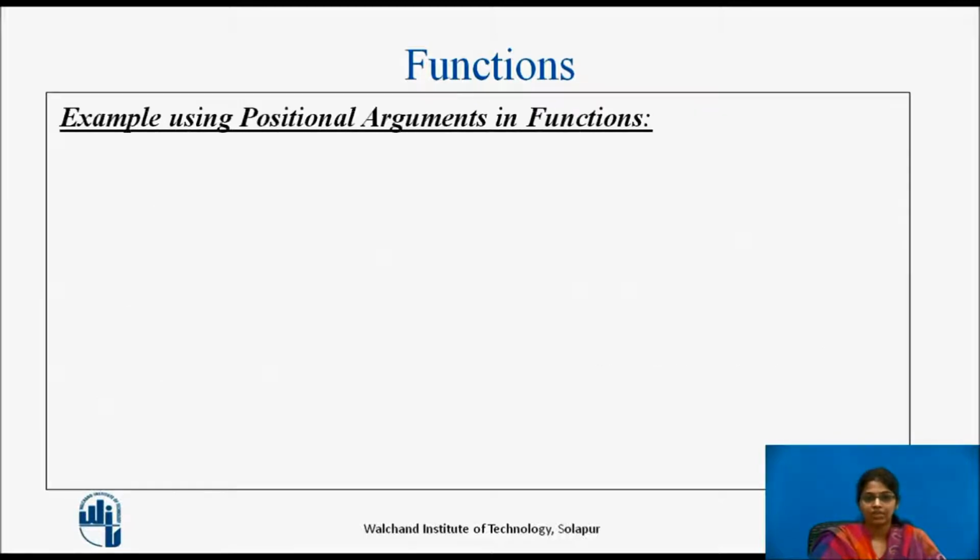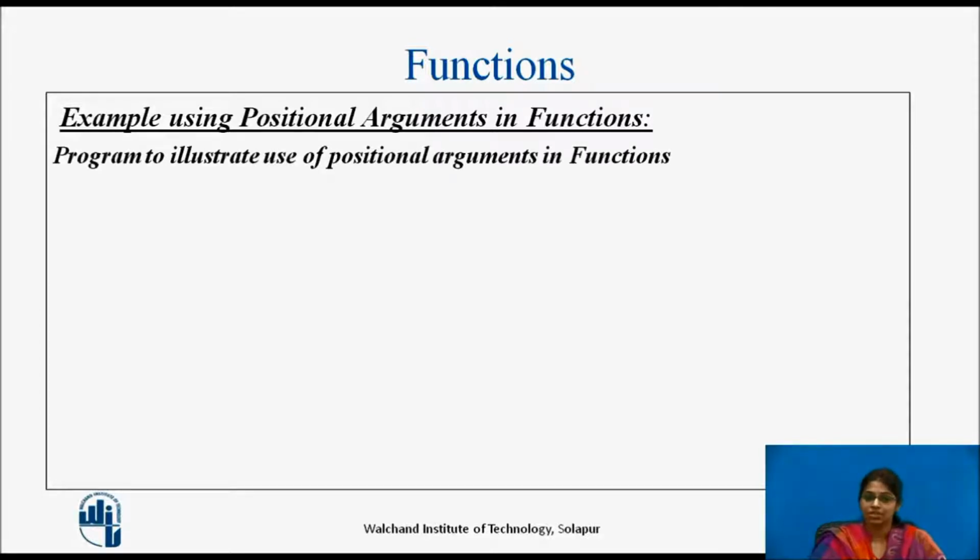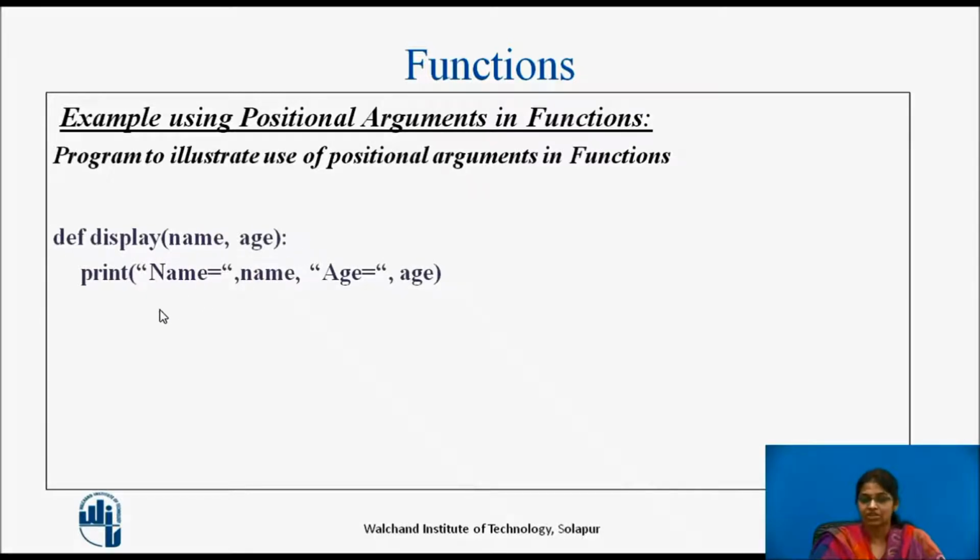Let us see an example using positional arguments in a function. This program illustrates how we are using positional arguments in a function. Here we are using a function named display. We are using the def keyword followed by the name of the function, and in the parameter list there are two parameters, name and age, followed by a colon. So, this is a function definition. The body of the function definition has a print statement which prints the name and the age.